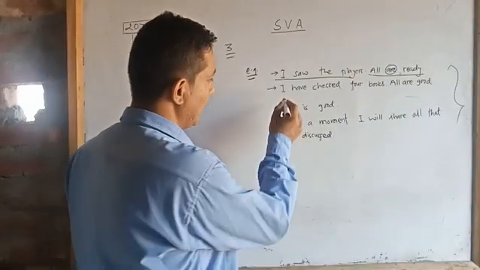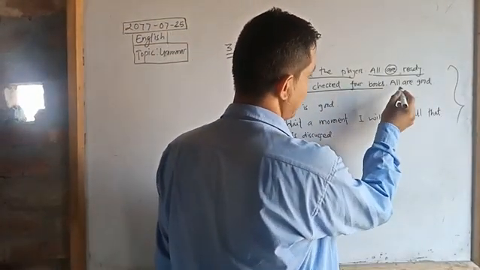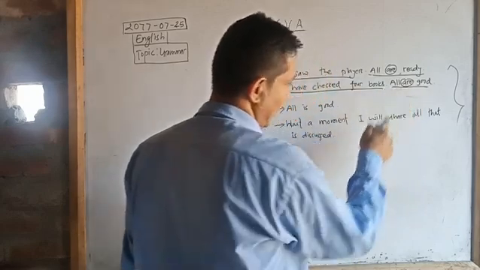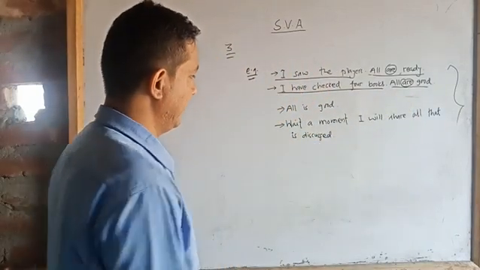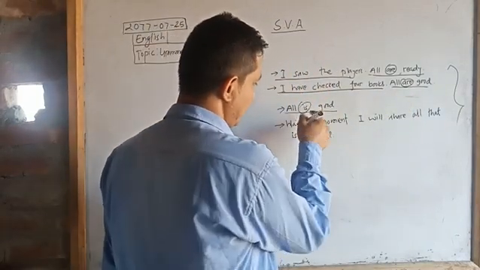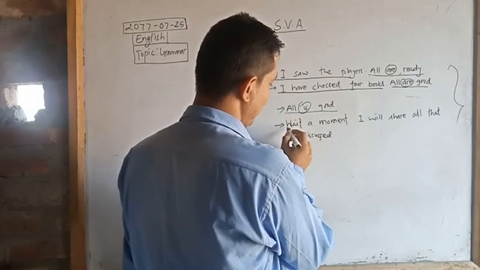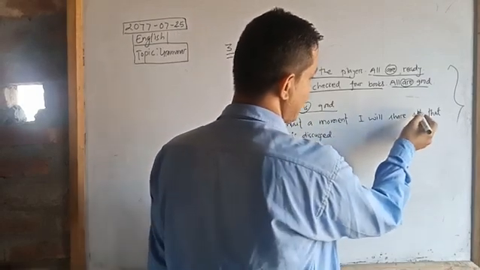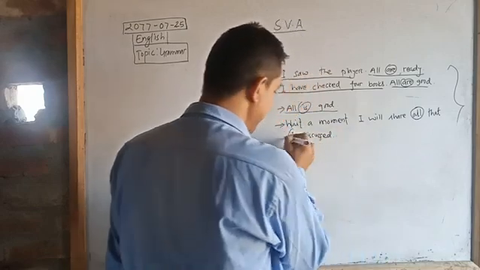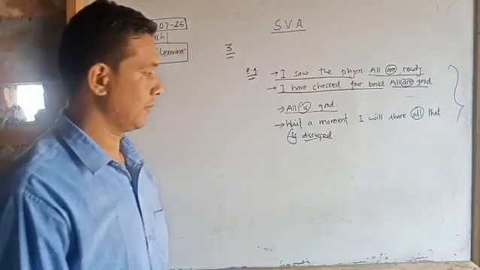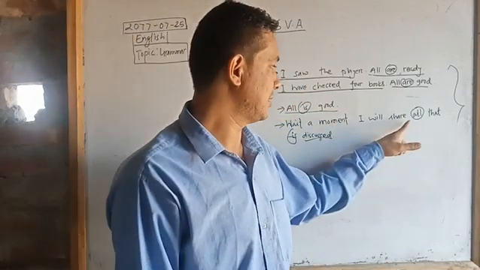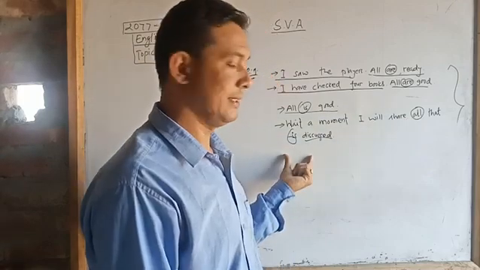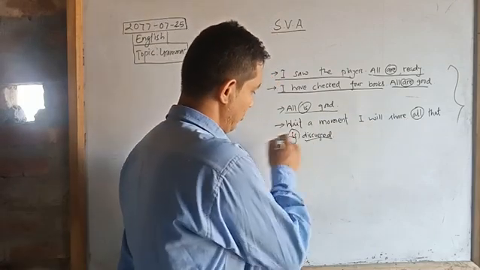So that's why I have checked 4 books. All are good. Again here we have our next one: all is good. Wait a moment, I will share all that is discussed. So what is the rule here?